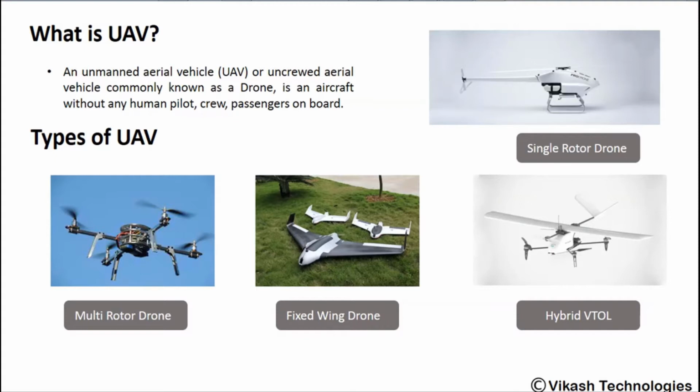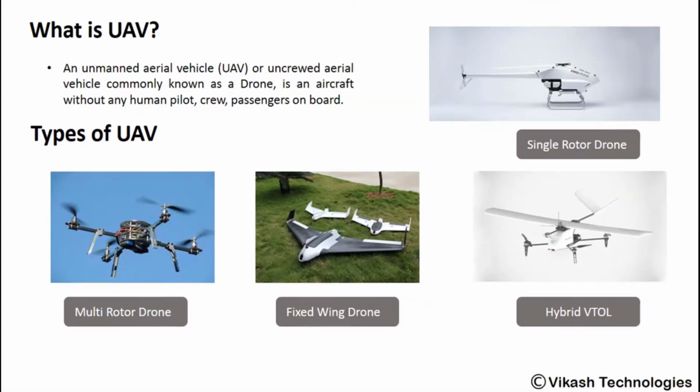Like in our helicopters and aircraft, onboard personnel is there to control the flight of the helicopter or the aircraft. But in UAVs, unmanned aerial vehicles, there is no such personnel on board in order to control the flight of the drones.